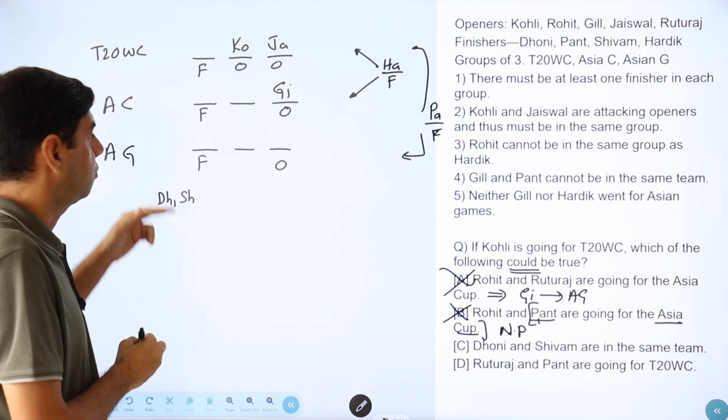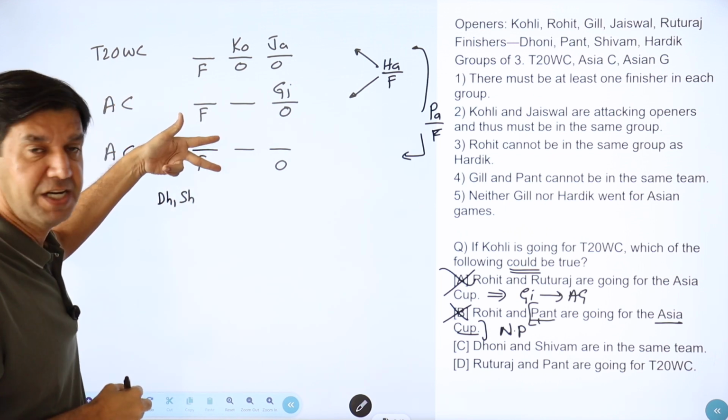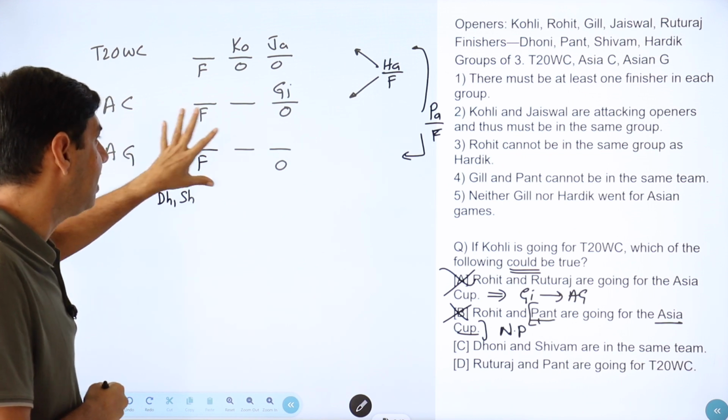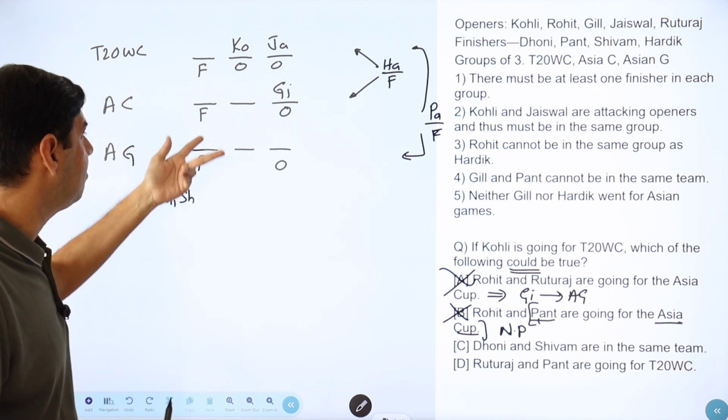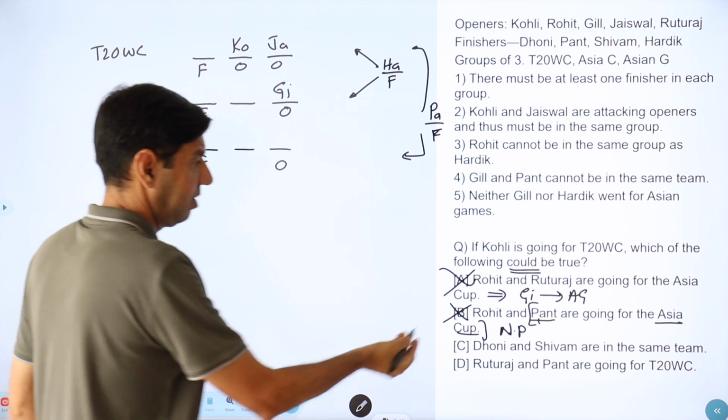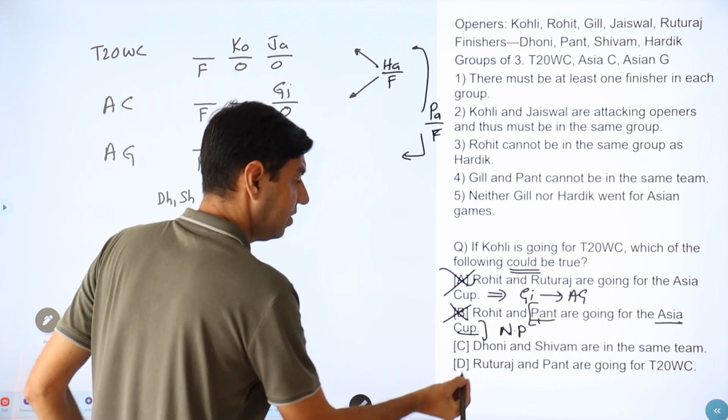Both are finishers. So does one group need two finishers? Can Dhoni and Shivam be there? Right now it doesn't seem any problem. So it could be true. Let's write the last one.